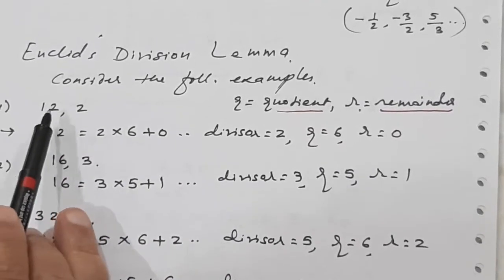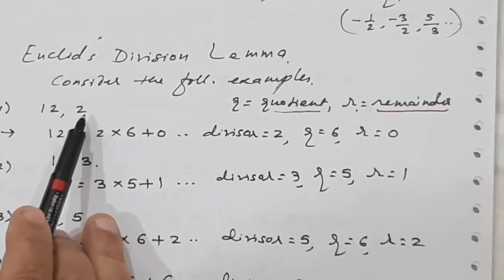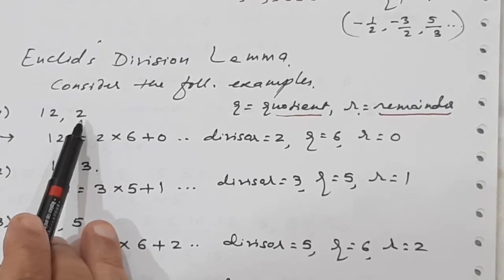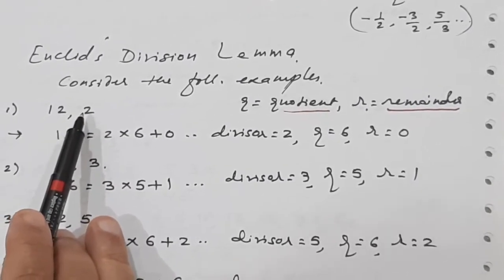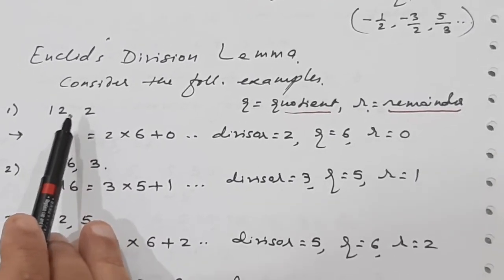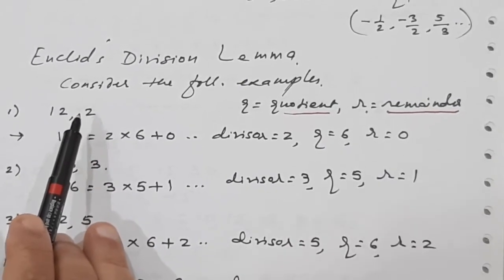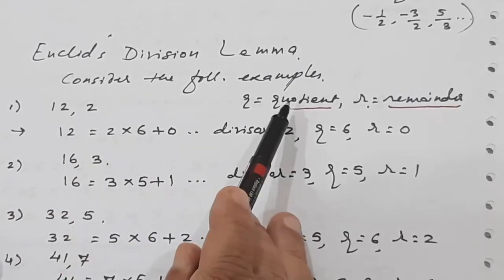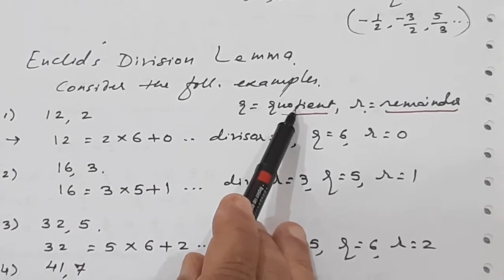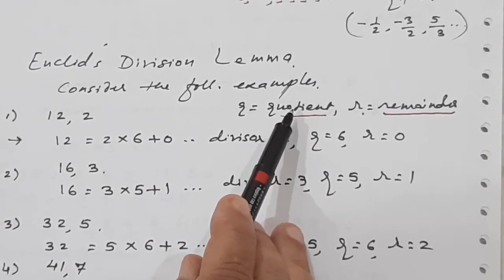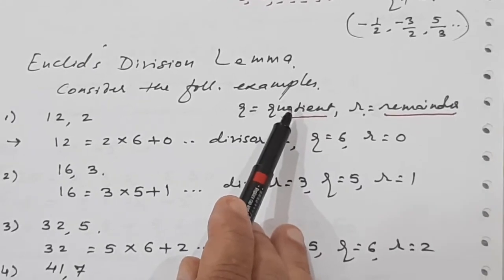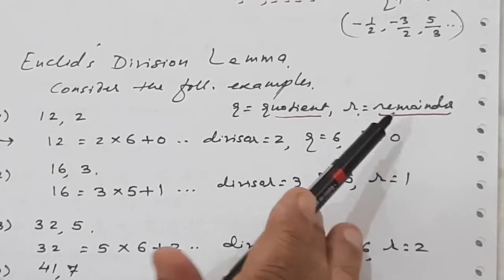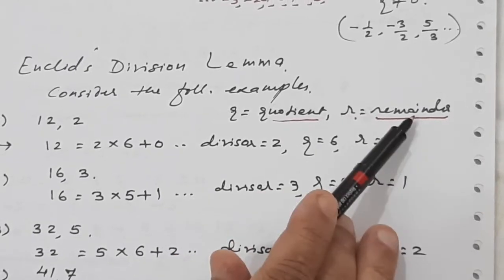Let us take the first example, 12 and 2. Now 12 divided by 2. Guess what the answer is? 12 divided by 2, the answer is 6. That is called the quotient. Quotient is denoted by q. And then the remainder: after dividing, we get a remainder. This r, small r, is the remainder.